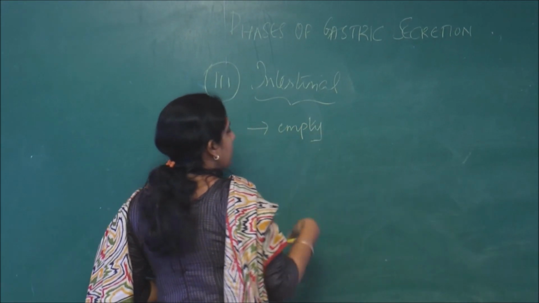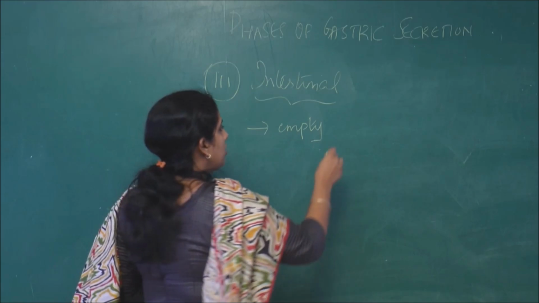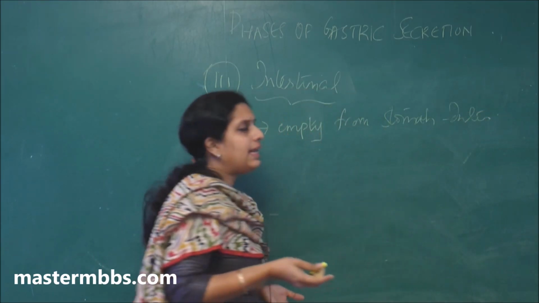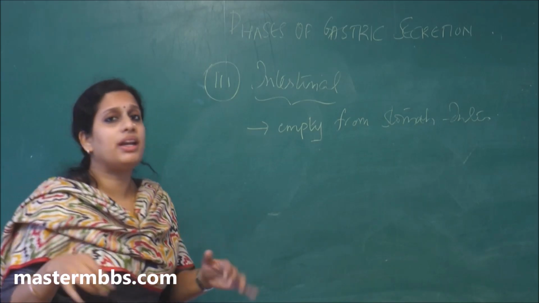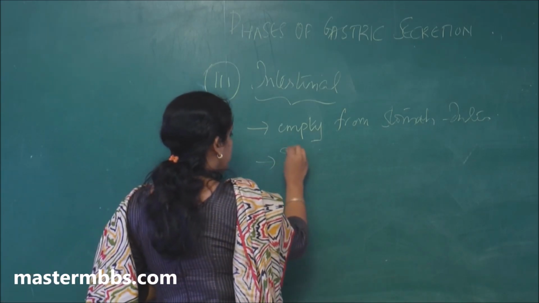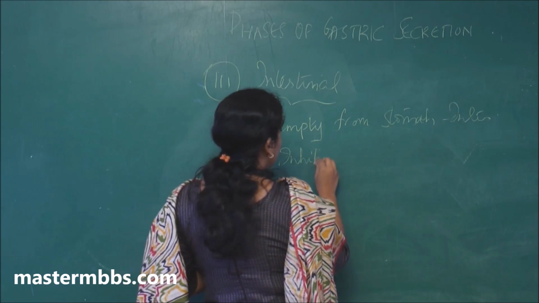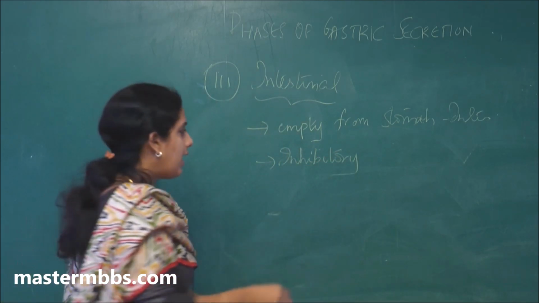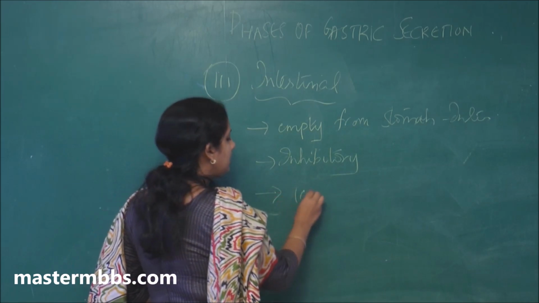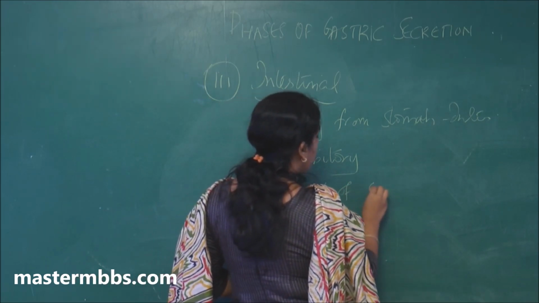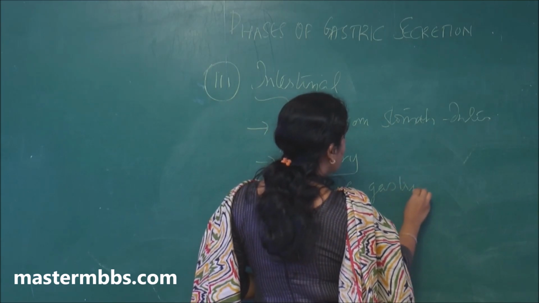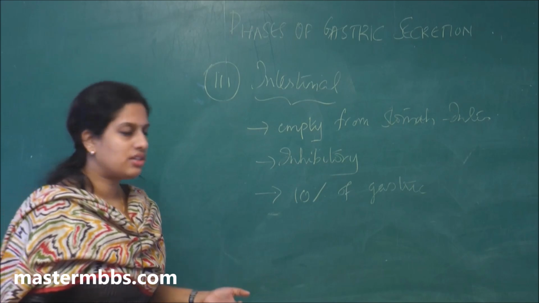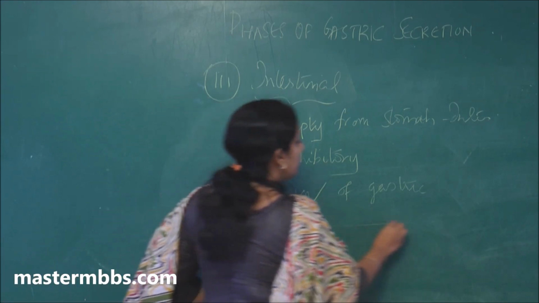It has an inhibitory effect on gastric secretion, and it contributes only about 5 to 10% of the total gastric secretion, and it is mainly mediated by